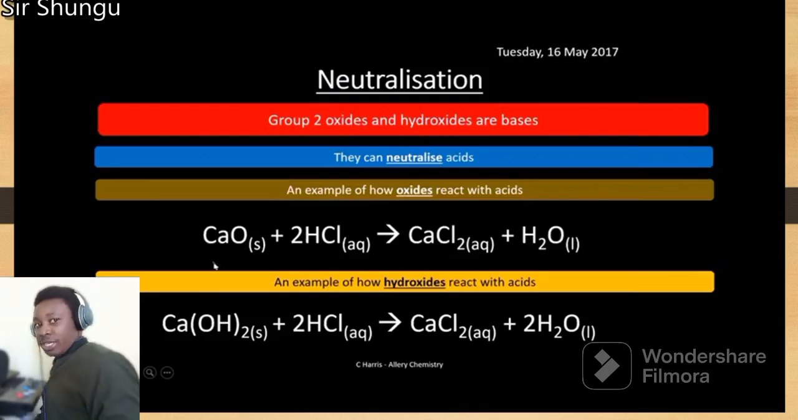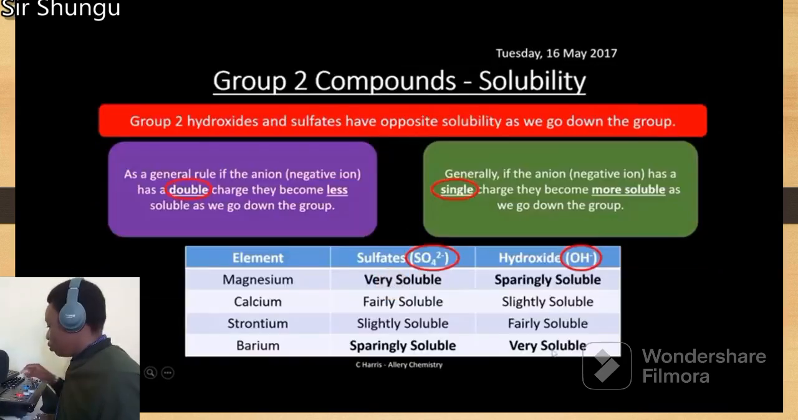Since the oxides and hydroxides are basic, they can neutralize. They can react with acids to form a salt and water. That's neutralization. An example is calcium oxide plus hydrochloric acid to give you your salt and water. And if it's a hydroxide, it would form the salt and water as well. It's neutralization.